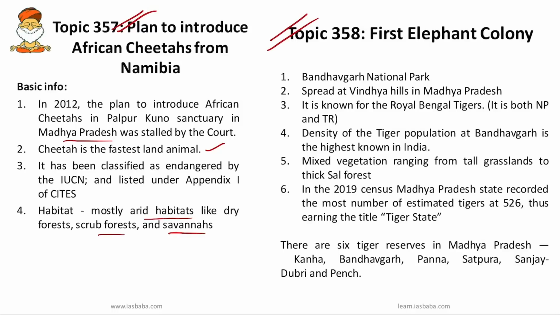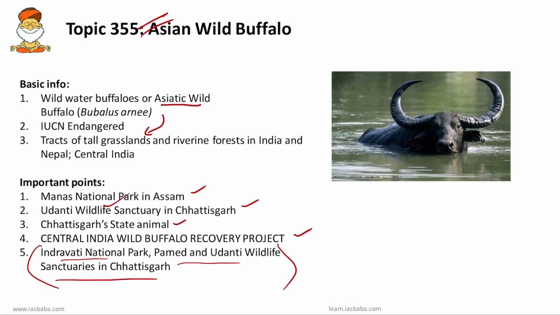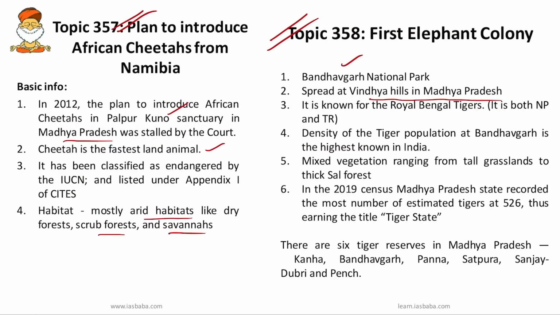Okay. And the next important topic is the first elephant colony. The first elephant colony came in Bandhavgarh National Park. Bandhavgarh forest gets its first elephant colony, and this Bandhavgarh National Park is spread over the Vindhya Hills in Madhya Pradesh. So you have to remember these protected area names like Bandhavgarh, Palpur Kuno Sanctuary, and Udanti Wildlife Sanctuary and the associated states. Okay.